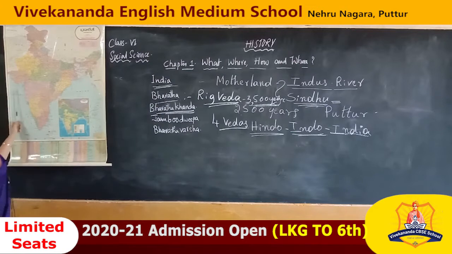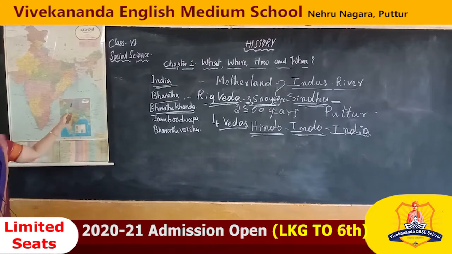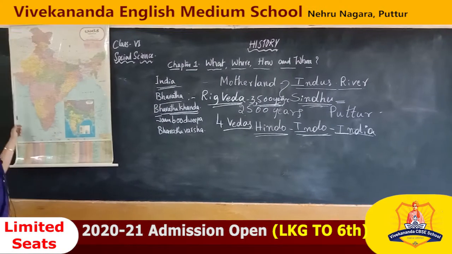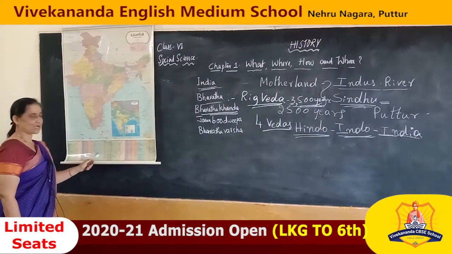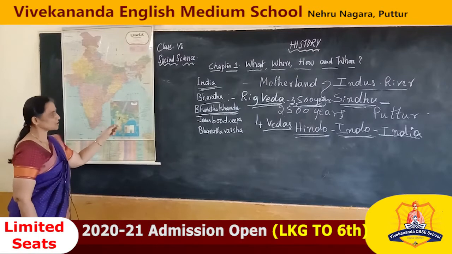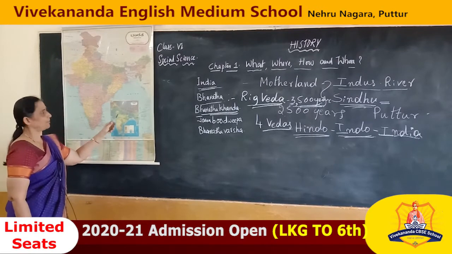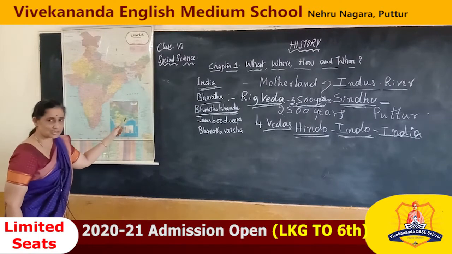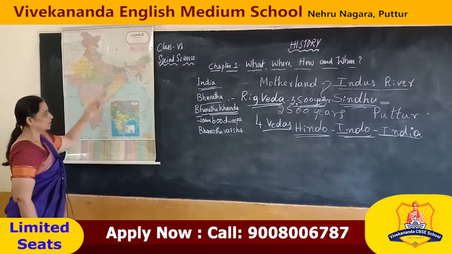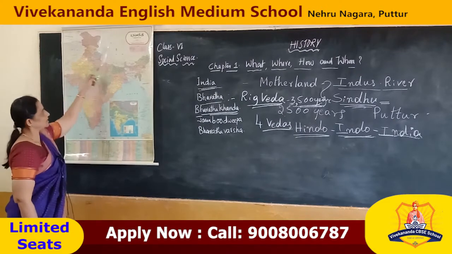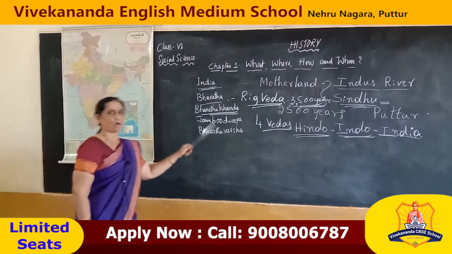Jambudvipa means it is covered by water bodies on 3 sides. In the western side, Arabian Sea. In the south, Hindu Mahasagar or Indian Ocean. In the eastern side, Bay of Bengal, called Ganga Sagar. Because of these 3 water bodies, India is called Jambudvipa, Bharatavarsha.